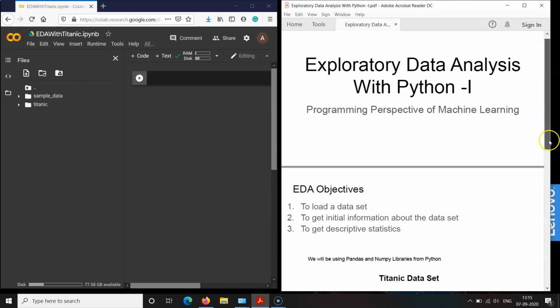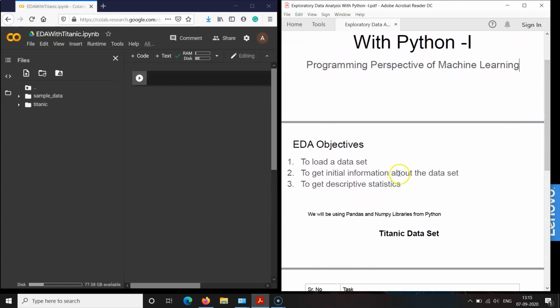My objective of this session is to describe how a data set is loaded in the memory. The second activity is how to get the initial information about the data set. And the third objective is how to get the descriptive statistics. In the last video session, we discussed what is meant by the descriptive statistics of numeric variables and non-numeric variables.